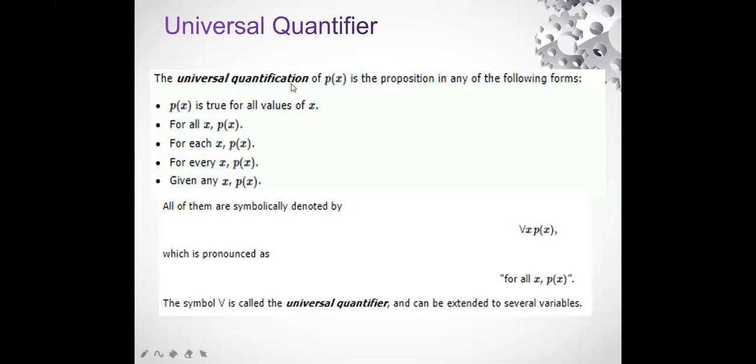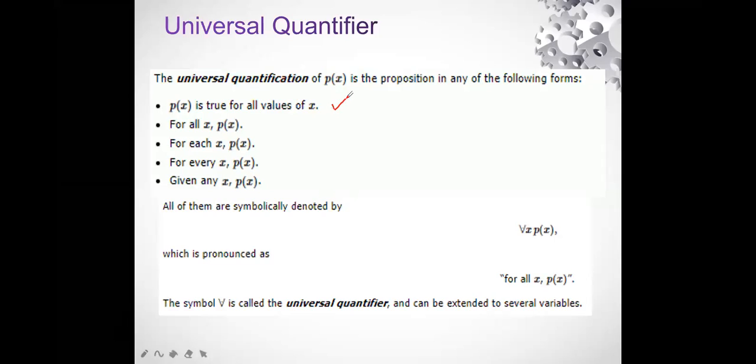Now, let's just give a review over universal quantification. If we say any variable is universally quantified, that means what? The universal quantification of px is the proposition in any of the following forms. All these will be true for a universal quantification. What does this say? Px is true for all values of x.